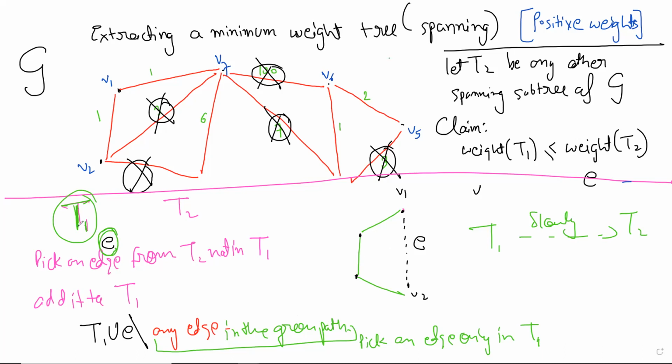You place that onto T1, you get a cycle, and you remove something of that cycle which is only in T1. That will be possible, and the graph will still be connected. So you have removed one thing from T1 and added one thing from T2. Slowly you're transforming towards T2 and weight is not decreasing, and eventually you will be equal to T2.